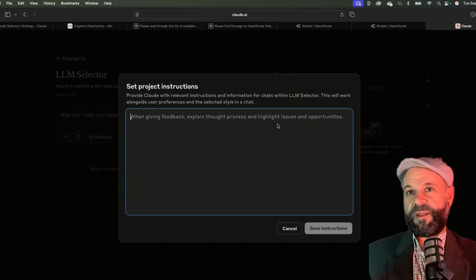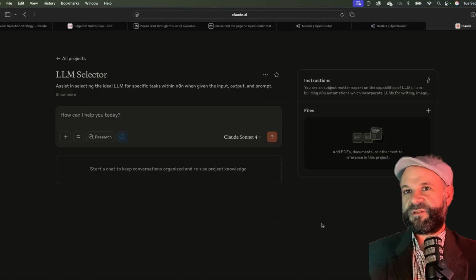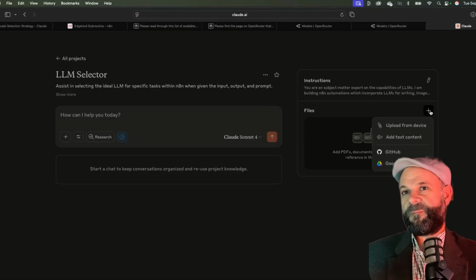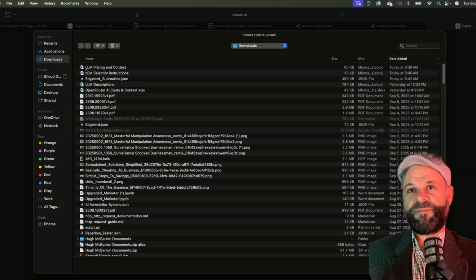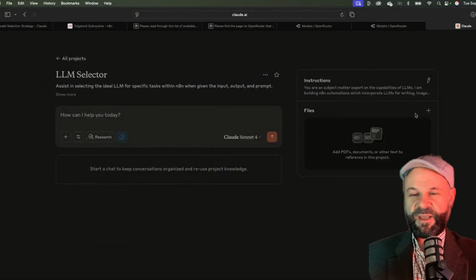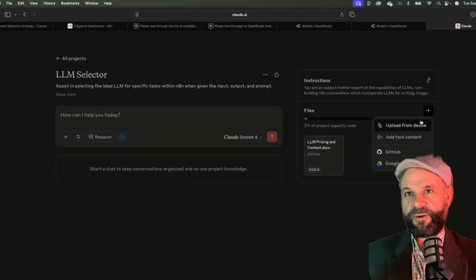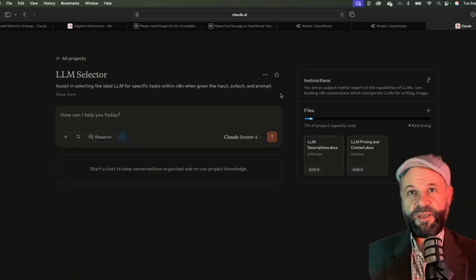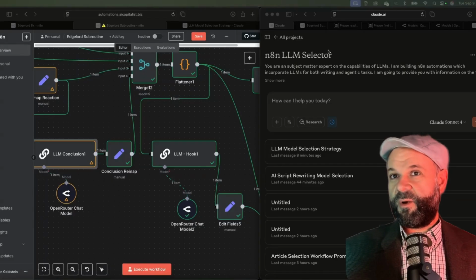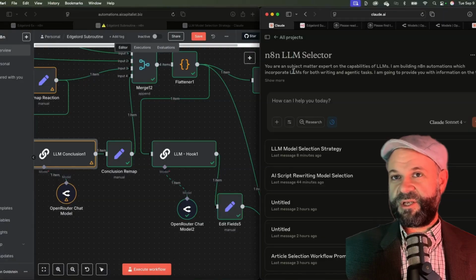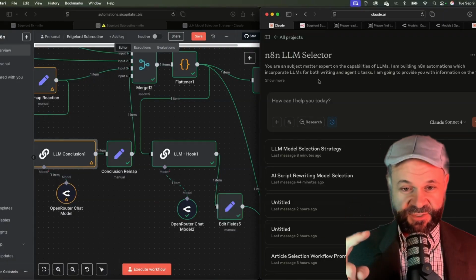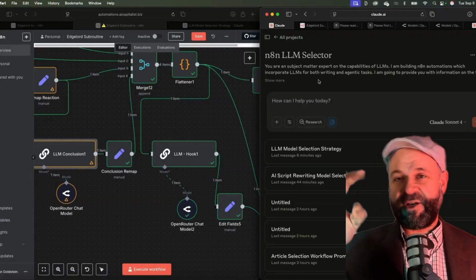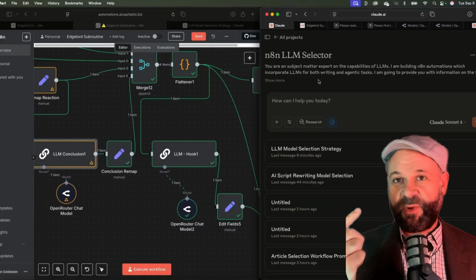Okay, copy that here. Bang. Save instructions. Go to Files, and I upload the two files I just built. The pricing and context, that was what I got from the Open Router website, and the LLM descriptions. Okay, now we're ready to go. So here we are. We've built our project. We built our context first. Then we went and built the project that incorporates that context, and now we're going to put it to use.